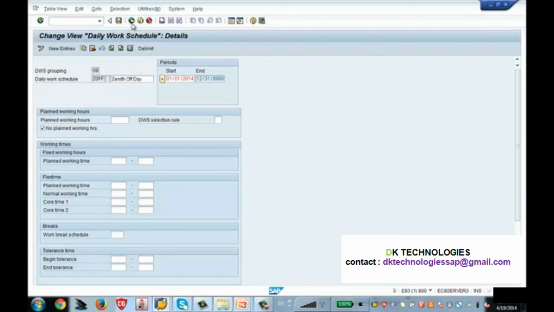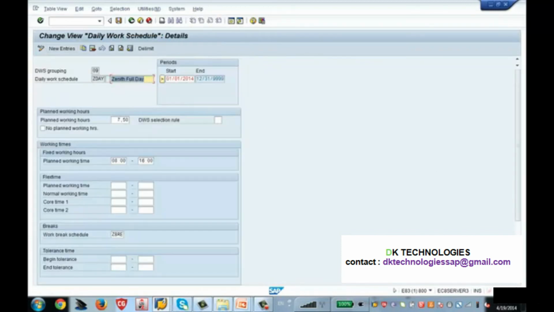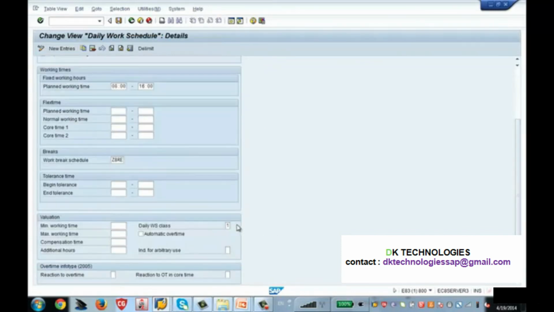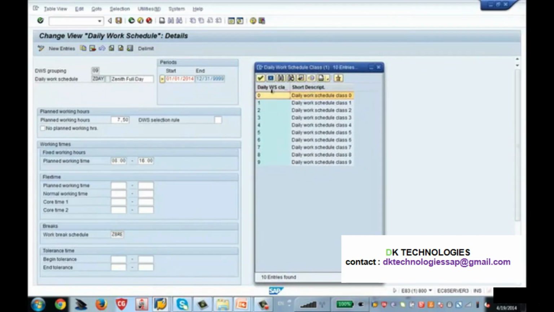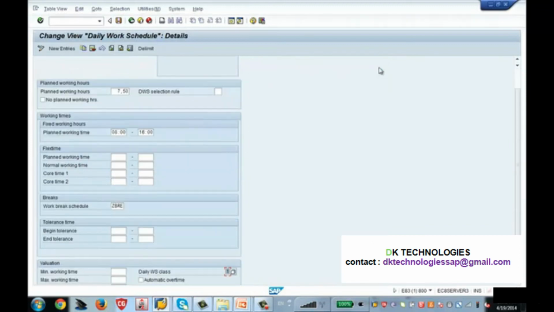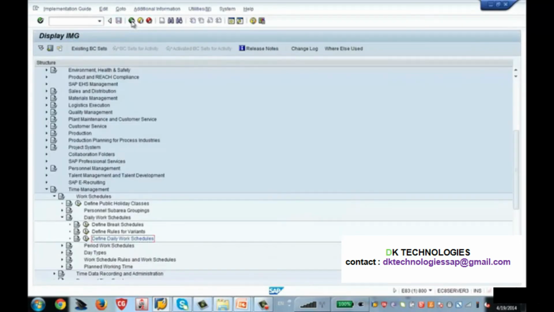And one more important thing I would like to show you here. When you create the daily work schedule for the normal days, there is one important thing here, which is the daily work schedule class. So for this daily work schedule class, SAP has given standard classes. So 0 is always used for the days which are off and 1 can be used for the normal days. So I have entered 1 here. So that was the thing I wanted to show you. So this ends the daily work schedule.